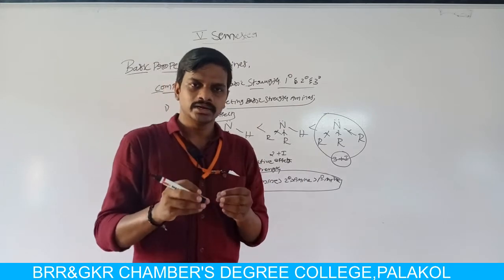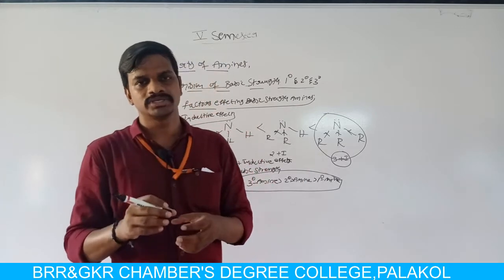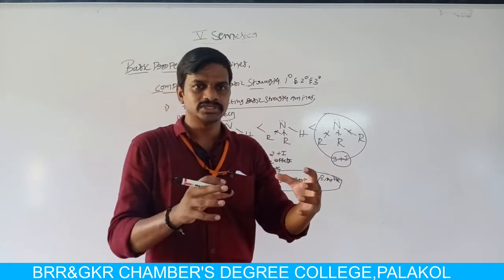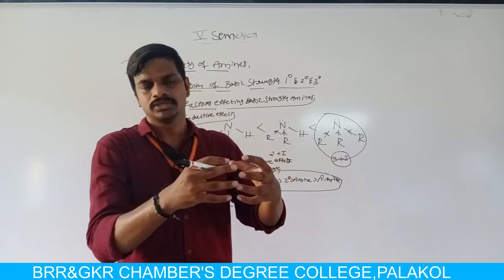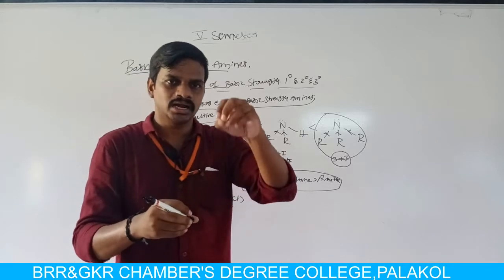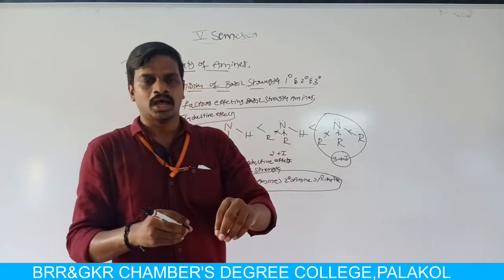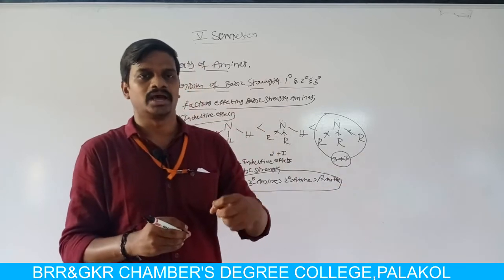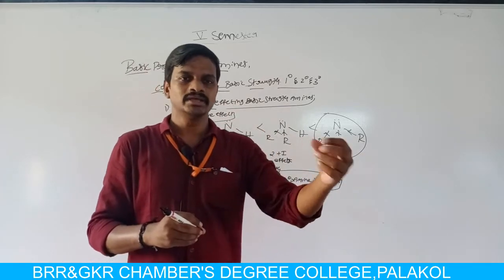All the three hindering groups, all the three alkyl groups, shield the lone pair of electrons on nitrogen atoms. That means they close the lone pair of electrons so that the lone pair of electrons present on nitrogen atom in tertiary amine does not accept the incoming H plus ion.